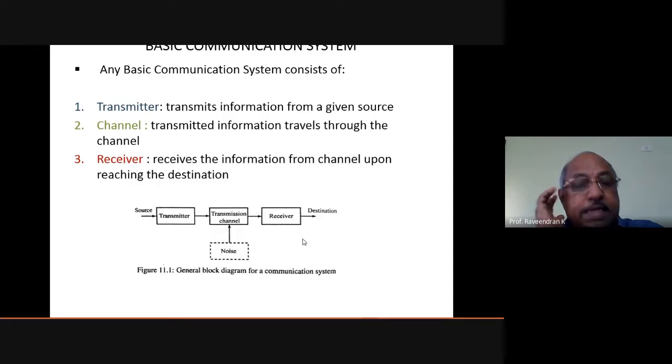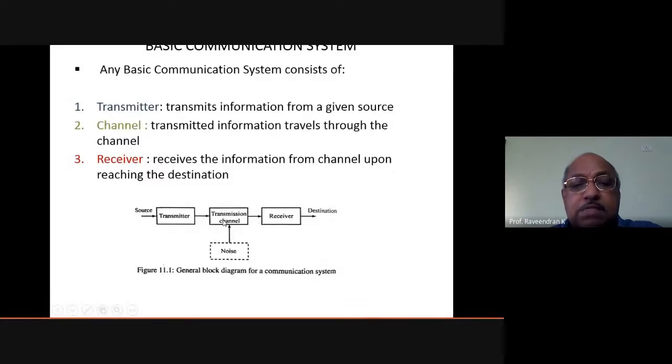That is the point where this information is destined to reach, which is called the destination. Every communication system should include a source, a transmitter, a transmission channel, and a receiver at the destination point.